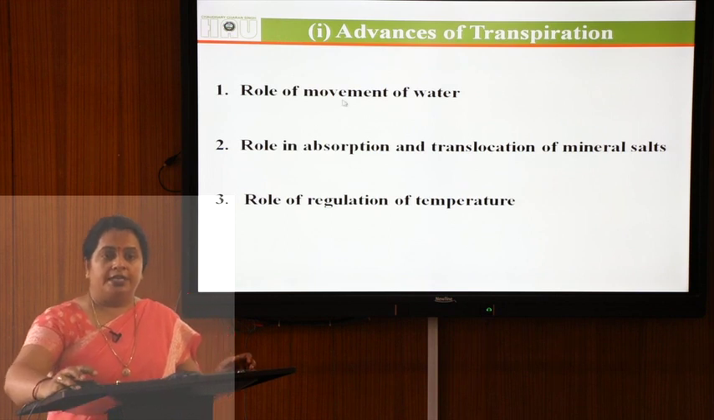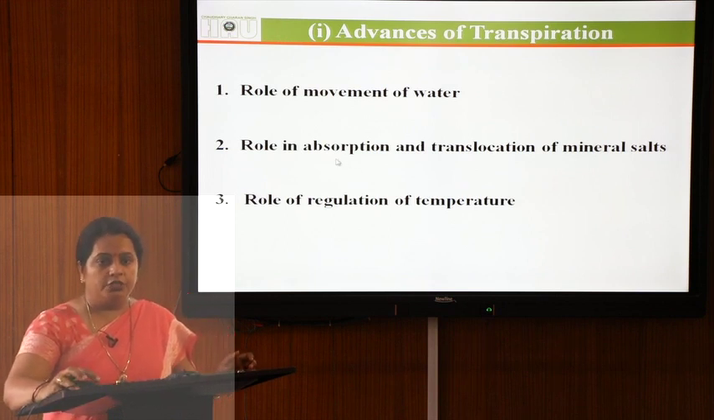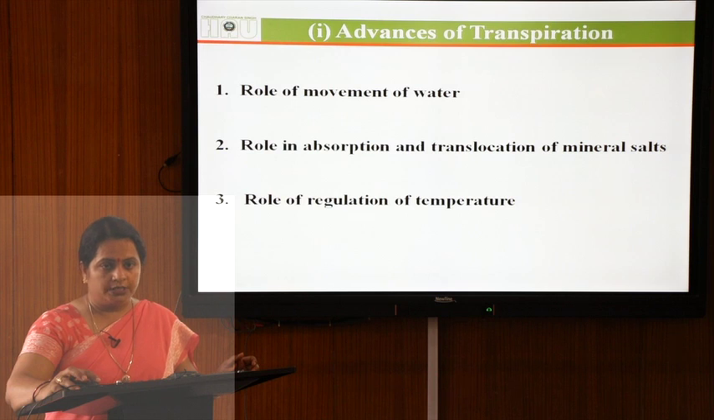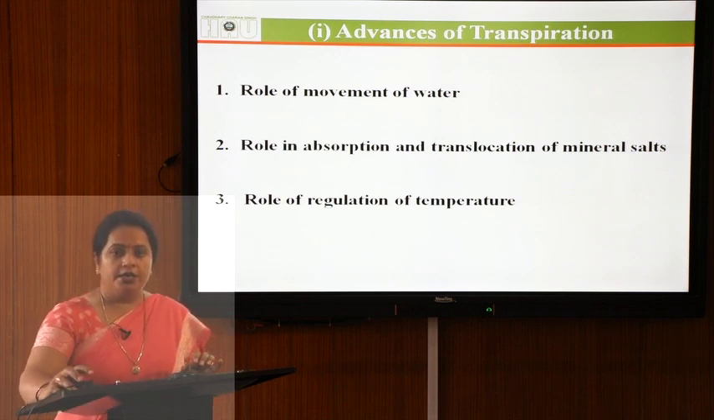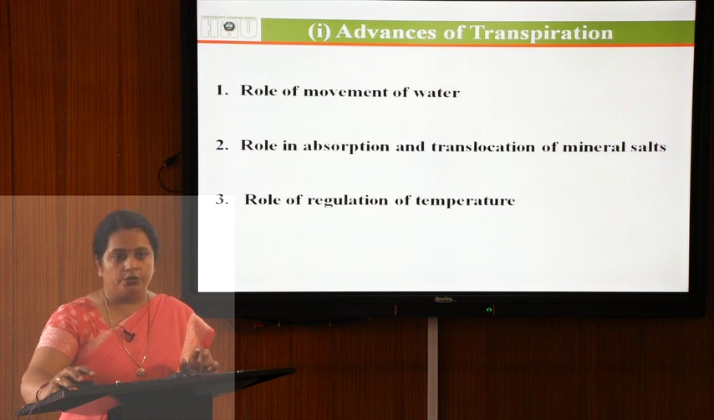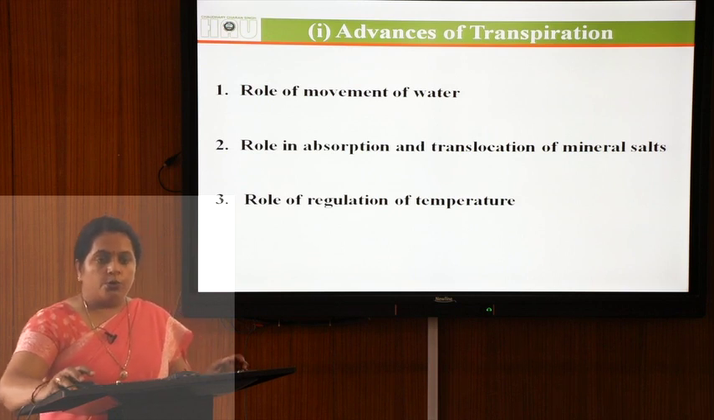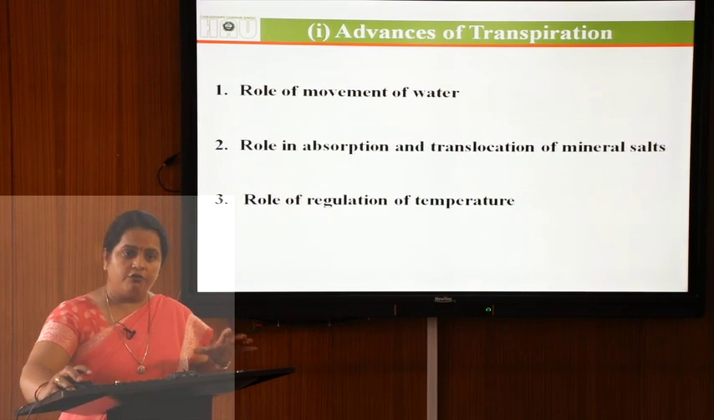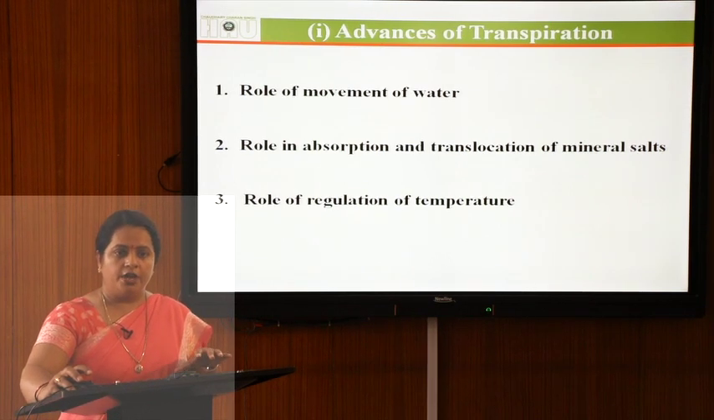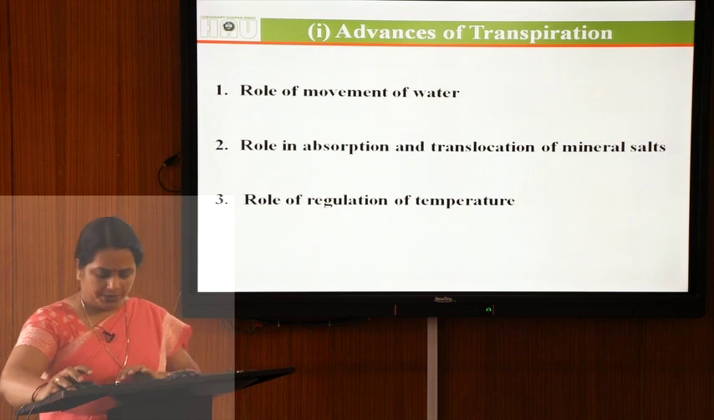The leaf gets light energy which is utilized in the process of photosynthesis, and some amount of energy is released as heat energy which raises the temperature of the leaf. But the continuous rate of transpiration lowers the temperature of the leaf and prevents it from heating.